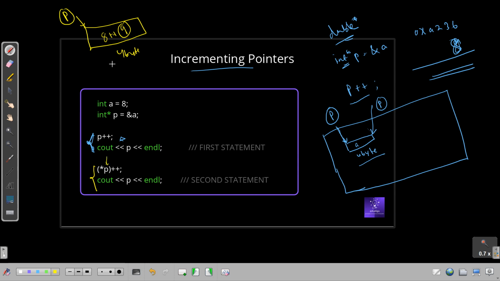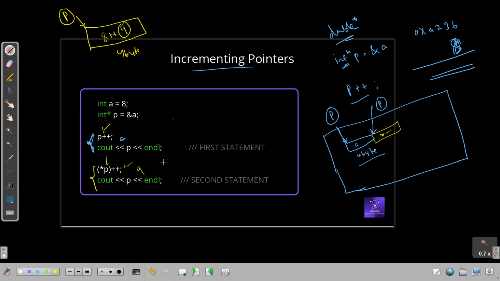After that we are incrementing it, so the value gets changed. So if we do this first, then this will print 9. Do not do it at the same time, because if we are doing p++, then that will go to the next block and it will not show 9, it will give you some garbage value, because in the next blocks we have stored nothing. We have not allocated any value to this next block. There is some garbage value, any number can be present there.